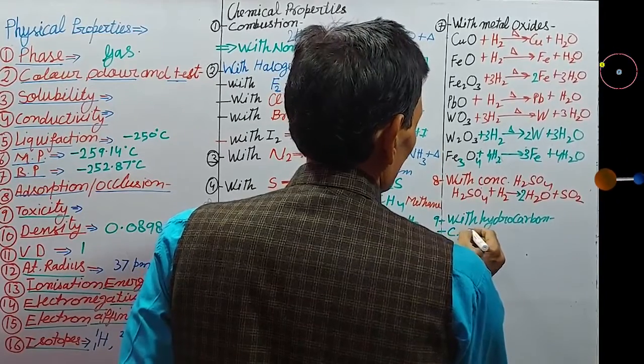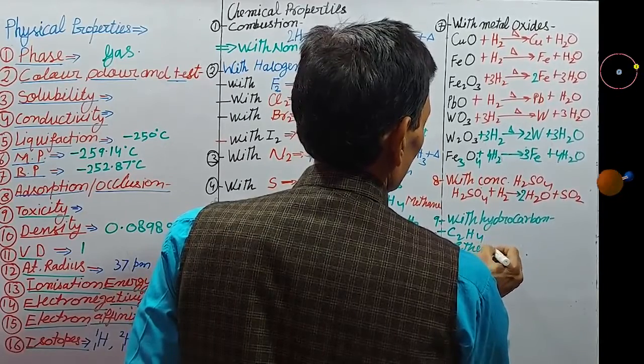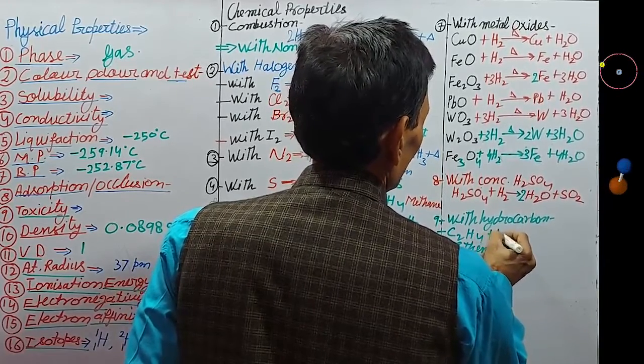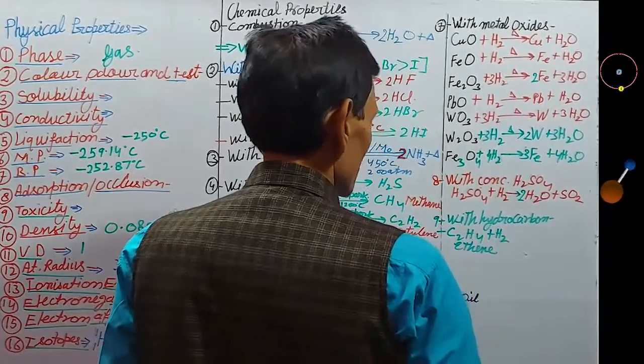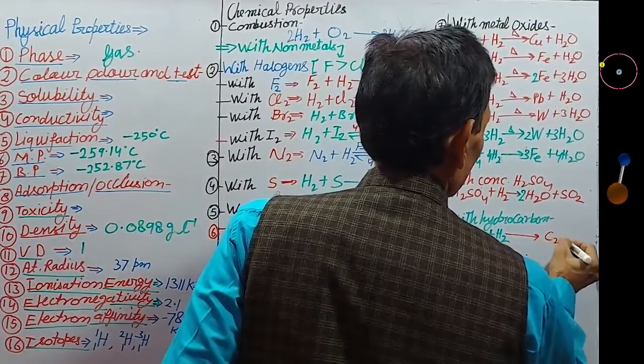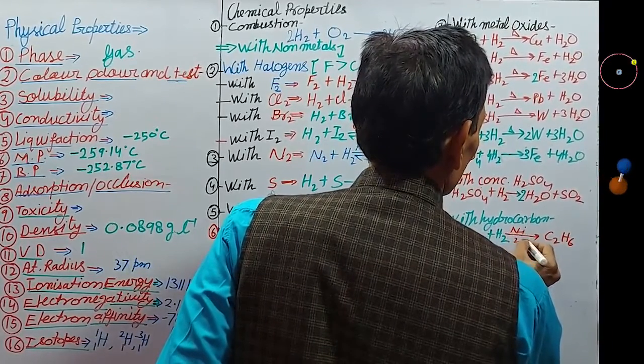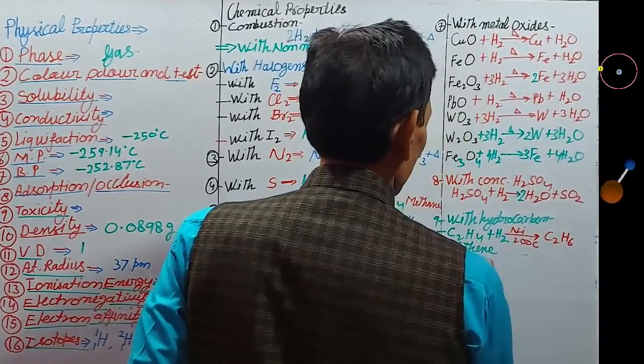Ethylene C2H4. This is called ethylene or ethene. It reacts with hydrogen to form ethane C2H6. Nickel catalyst, 200 degrees centigrade temperature.